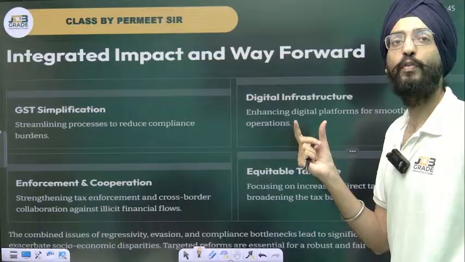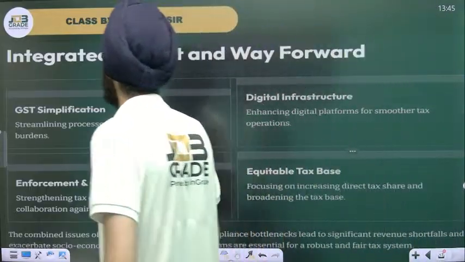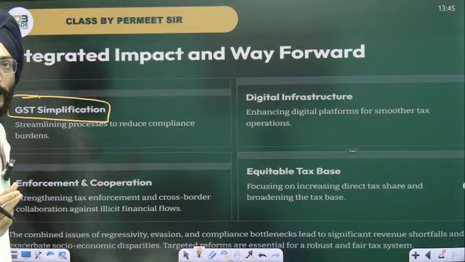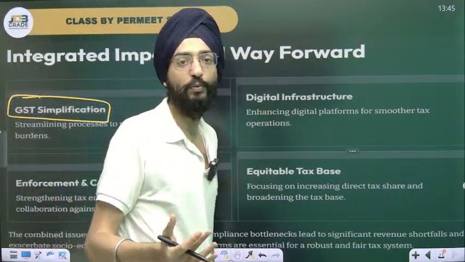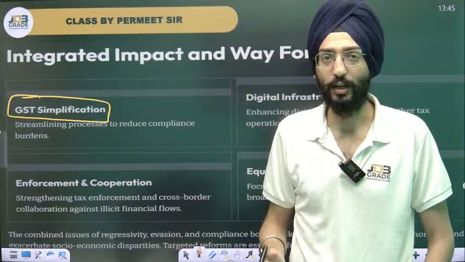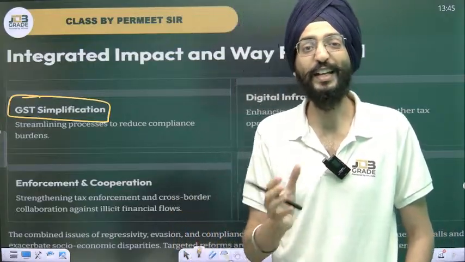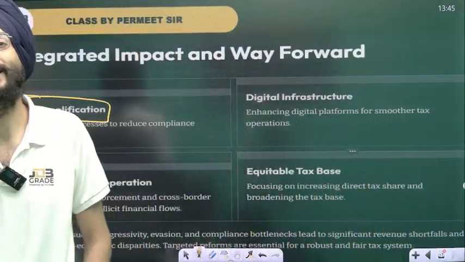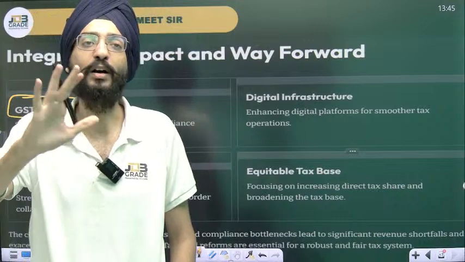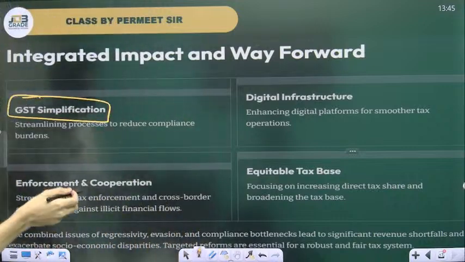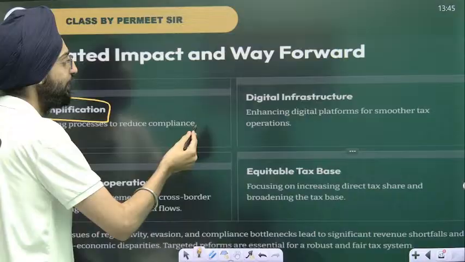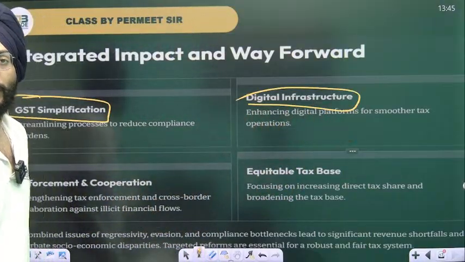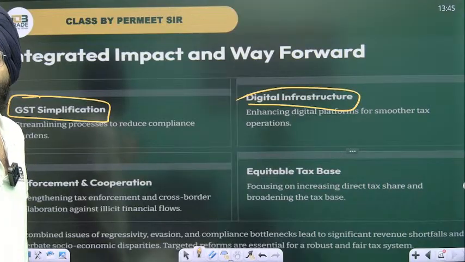Now, what's the way forward in the taxation system? We need GST simplification. As we have discussed earlier, GST has been a tedious task. The compliance mechanism is tough, and input tax credit takes time. What we need is an easier system. We need to eliminate bureaucracy from this middle section because they take a lot of time and are inefficient, as marked by various reports. Again, we need digital infrastructure. The GST network is facing a lot of tech glitches, which is unhealthy when it comes to ease of doing business.